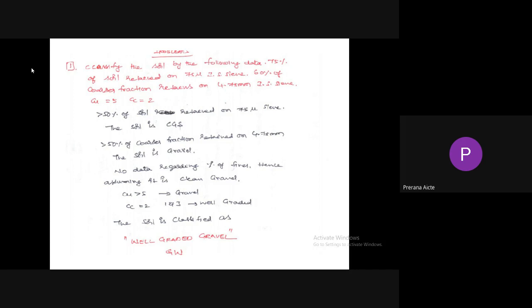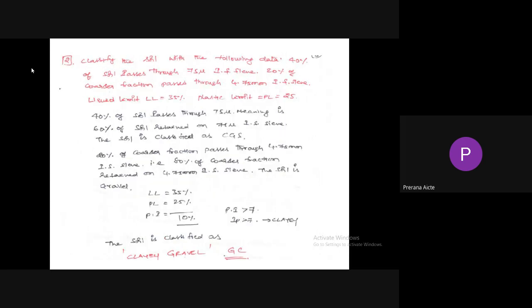So here Cu is greater than or equal to 5. Cu is 5. Next Cc lies in between 1 and 3. That's why the soil is classified as well graded gravel, because the particle size is greater than 4.75 mm IS sieve. Then Cu is greater than 5 and Cc lies in between 1 and 3. Hence it is called as well graded gravel.